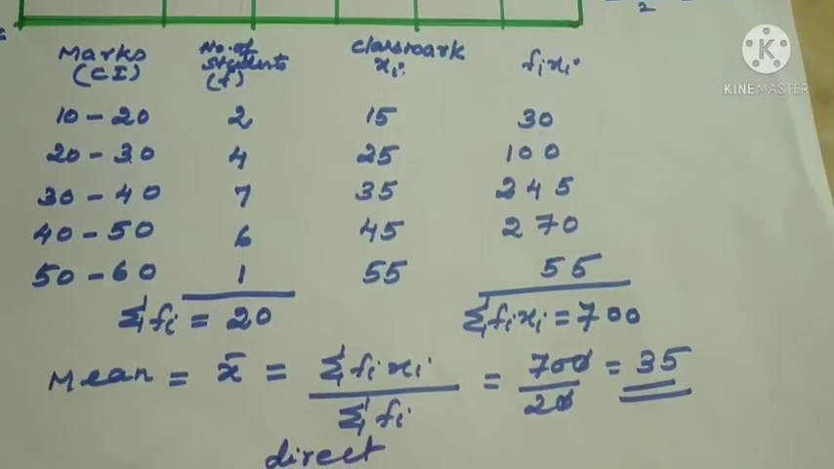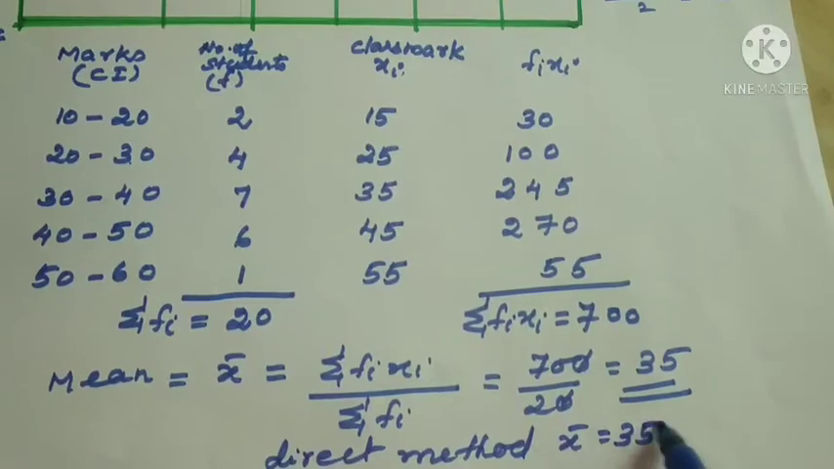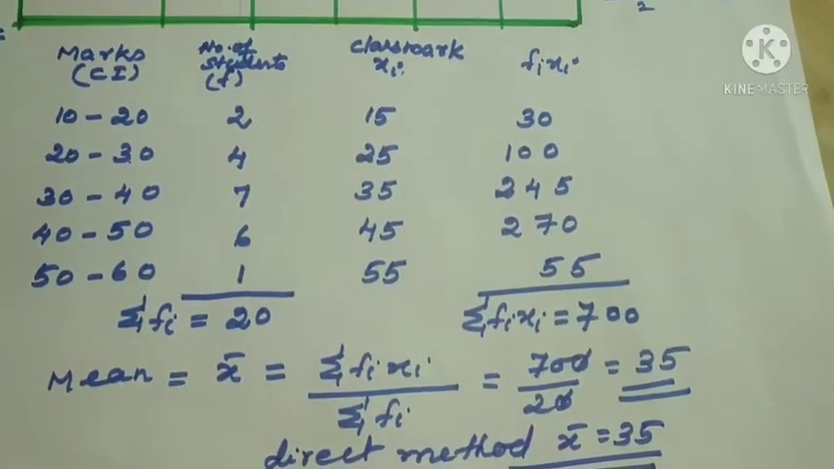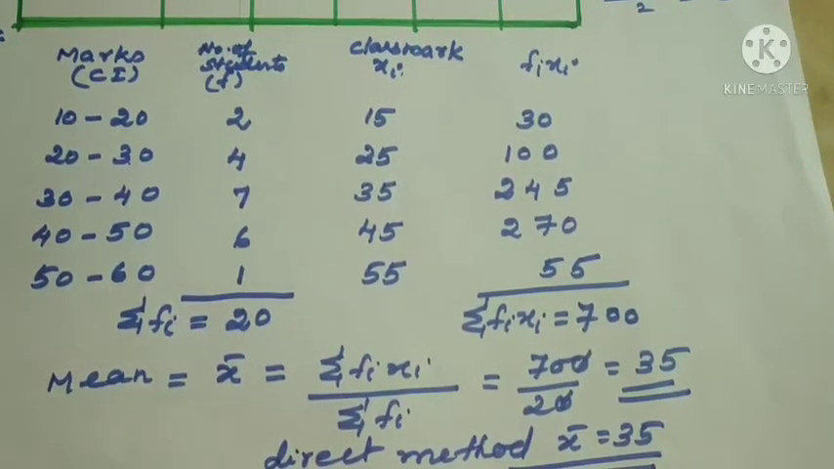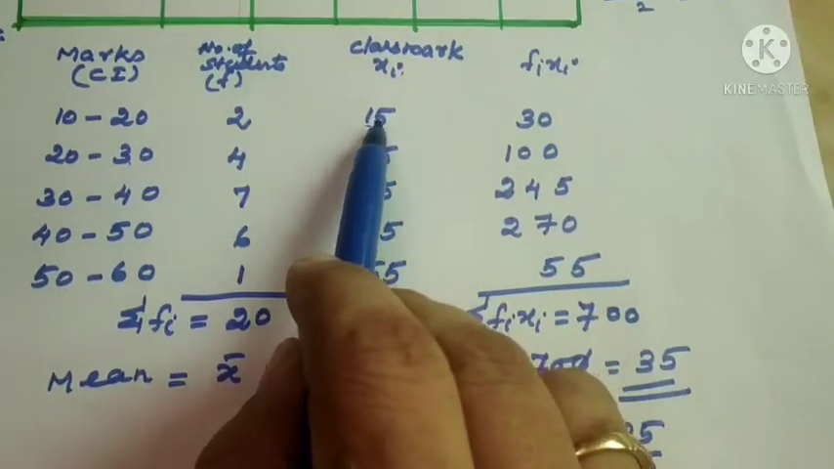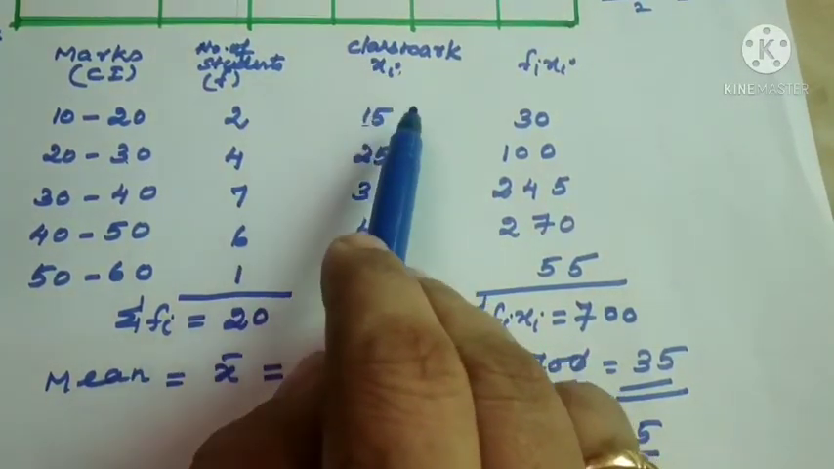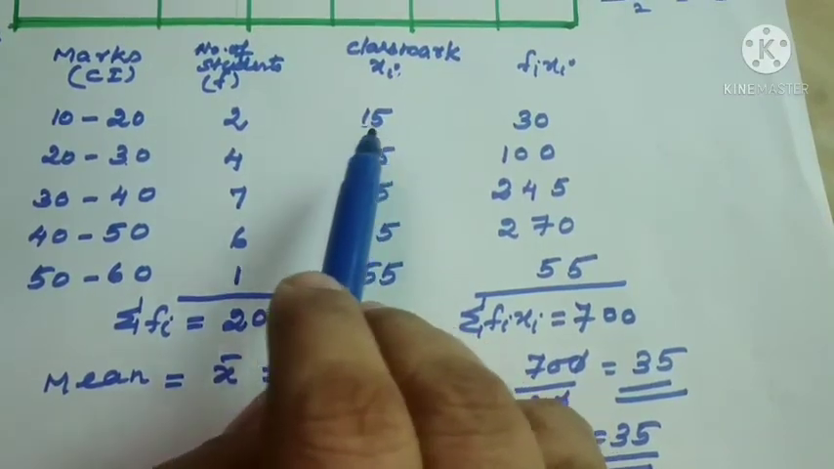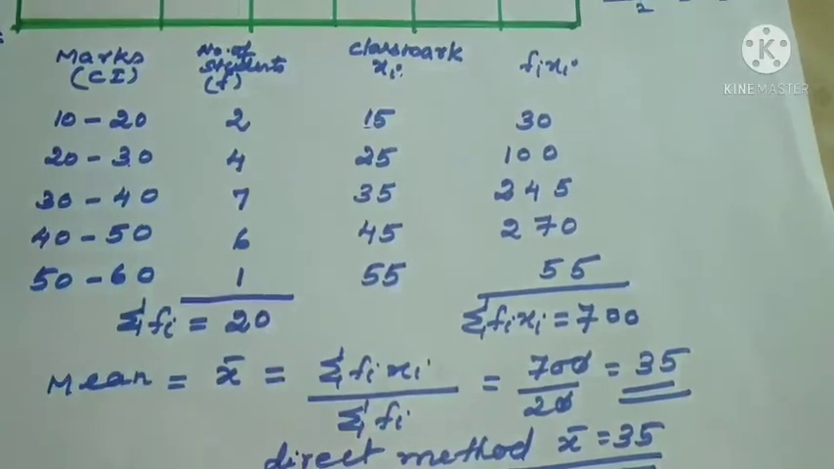Which method have we learned now? Direct method. Mean x bar equal to 35. Whichever method you use to calculate, you will get the same mean only. So mean x bar equal to 35. What is the change here? Instead of xi observations, we have taken class mark, because here class interval is given.